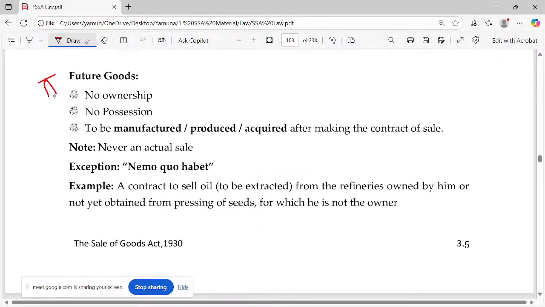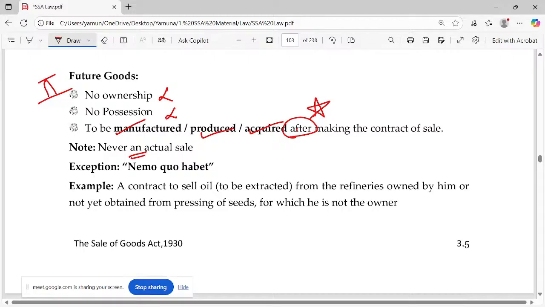Future goods, the second category, second main classification. See, this is the main difference between existing and future goods. No ownership, no possession. It has to be manufactured or produced or acquired after making the contract of sale. Please highlight this: after making the contract of sale. So you cannot actually call this a sale, correct?